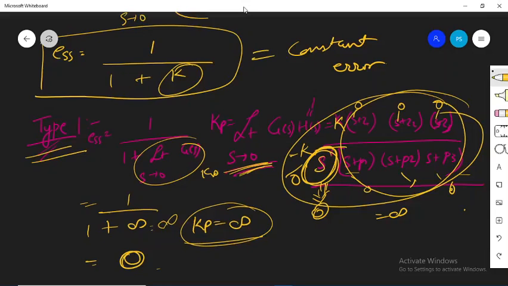So we can say that if the input is unit step, then go for type 1 system rather than going for type 0 system. Right? If you are having a type 0 system, then just convert it into type 1 system, because for type 0 system there is going to be some error, but for type 1 system you are getting the error as equal to 0.